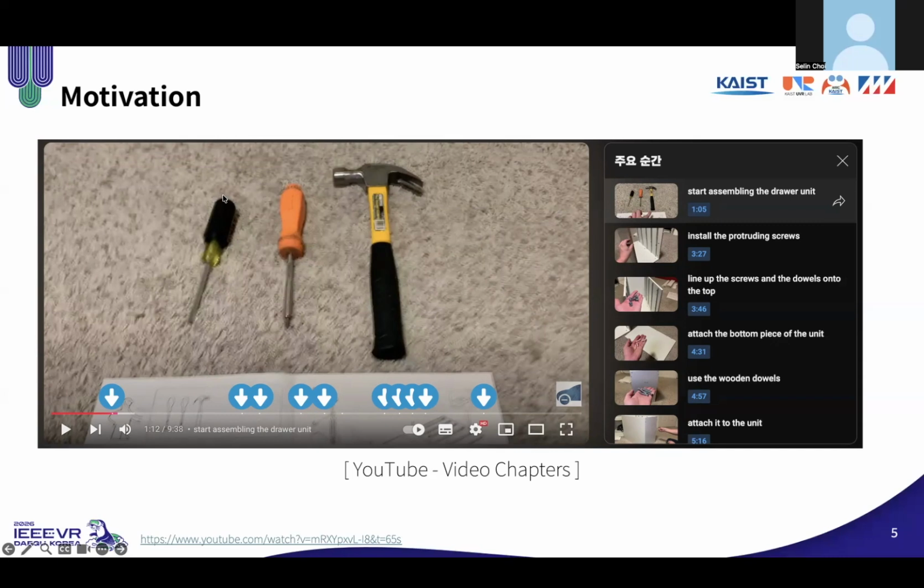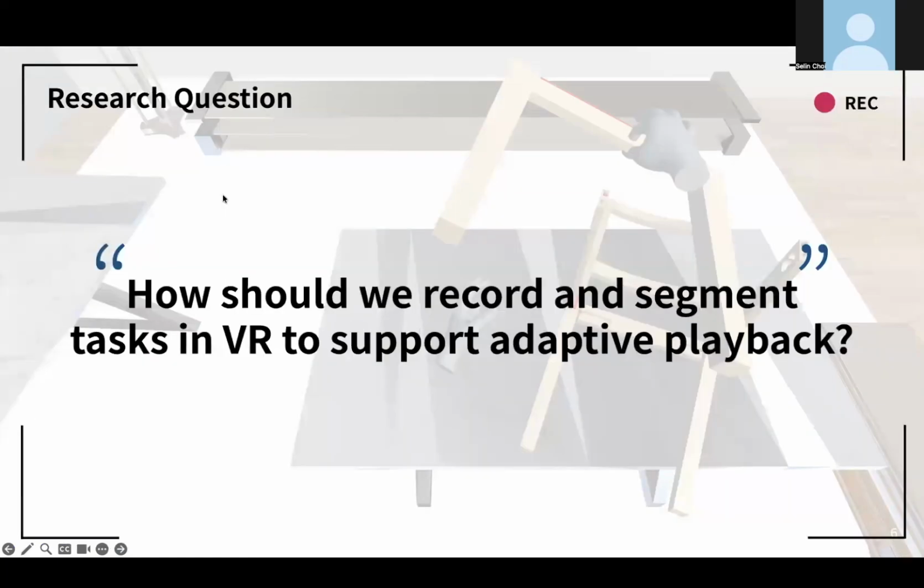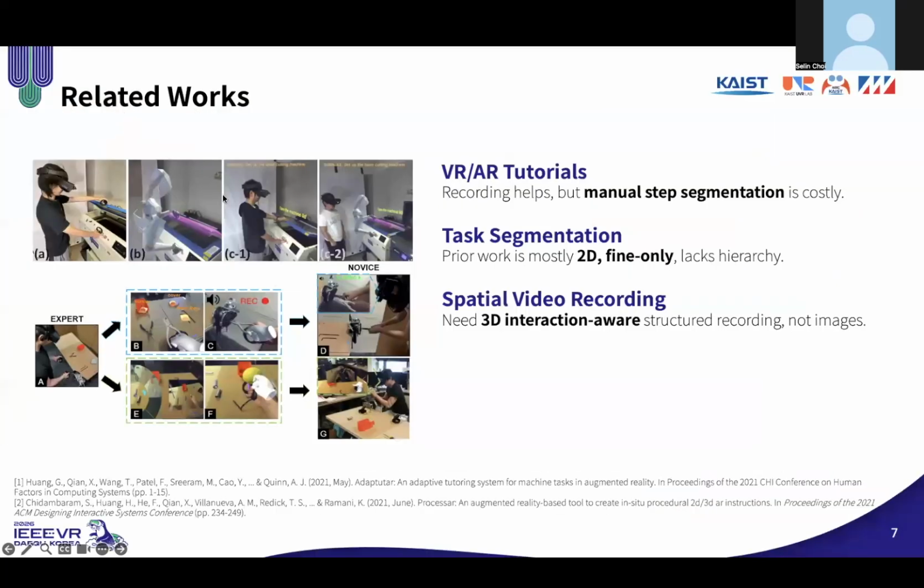But this is much harder in VR spatial video because it includes rich 3D interaction beyond 2D footage. Moreover, existing VR recording methods often don't preserve the interaction and state information needed for reliable segmentation. So the key question becomes, how should we record and segment tasks in VR to support adaptive playback?